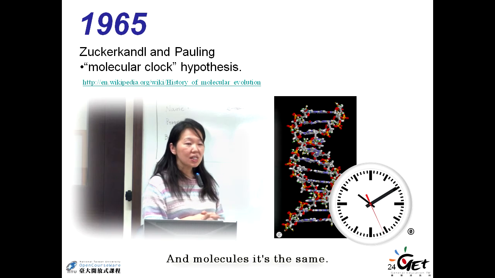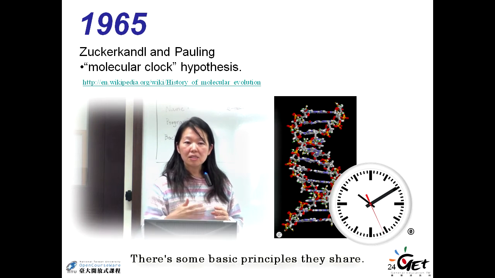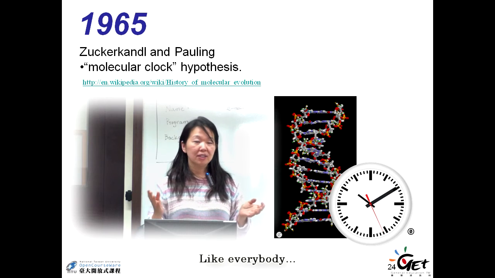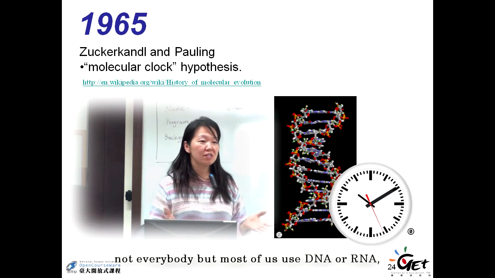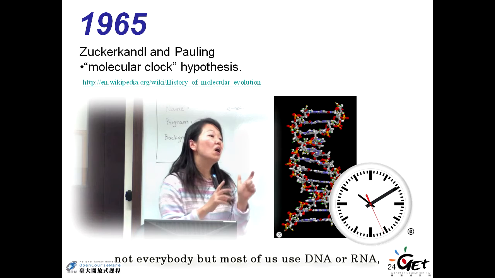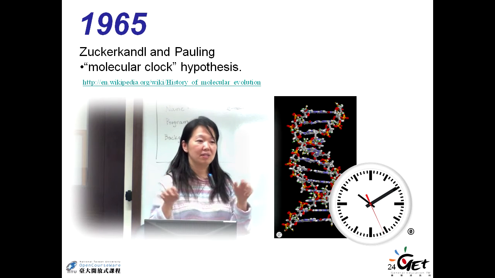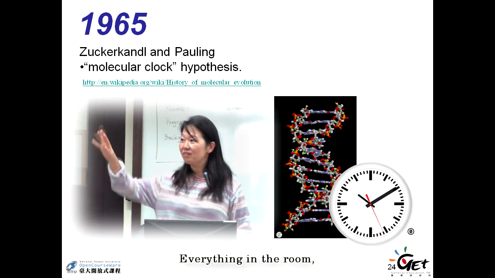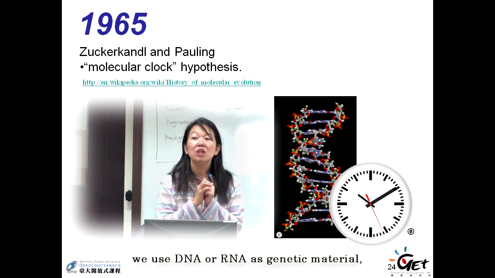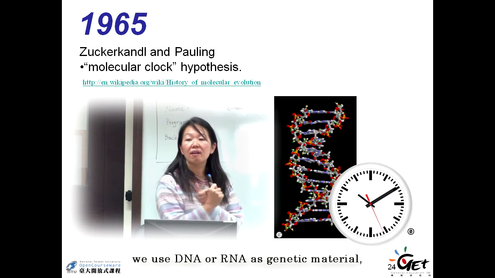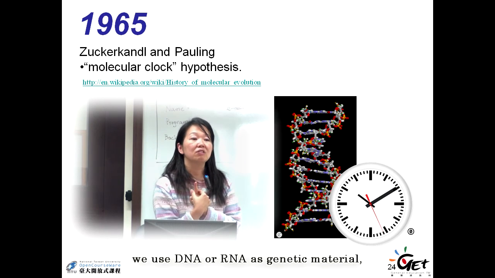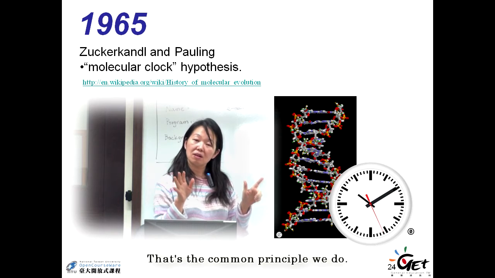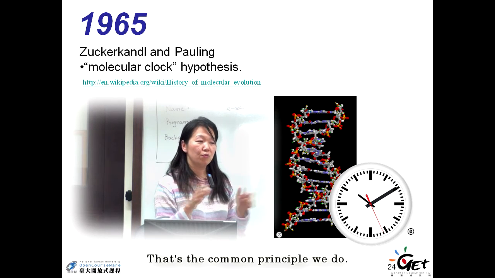And molecules are the same. There's some basic principle they share, like most of us use DNA or RNA. Now us means everything around us, the bacteria, right? Everything in the room. We use DNA or RNA as genetic material, pass on to the next generation. That's the common principle.